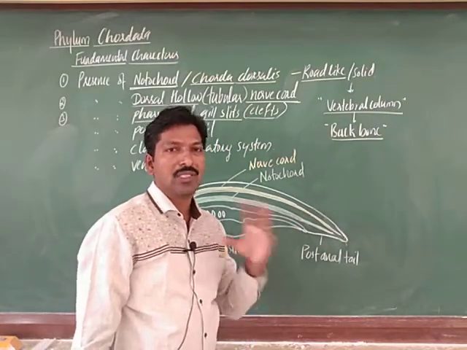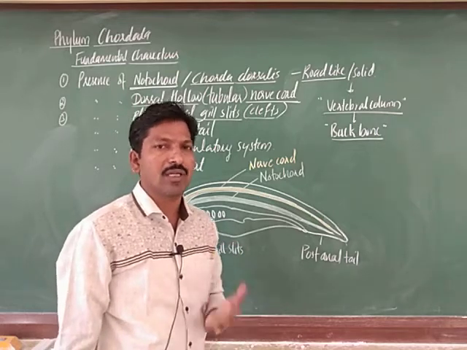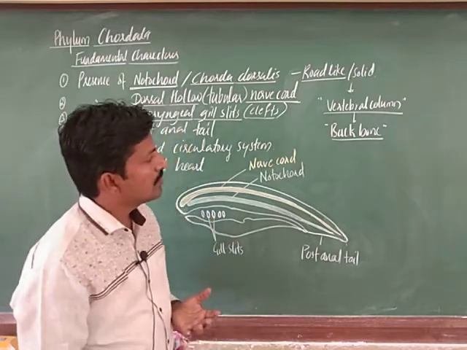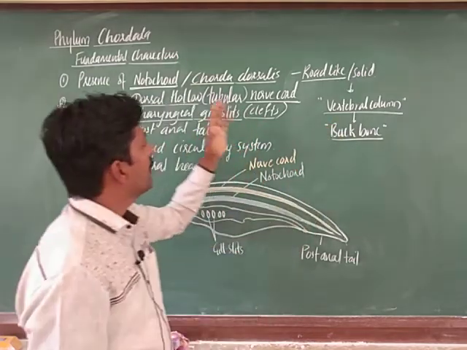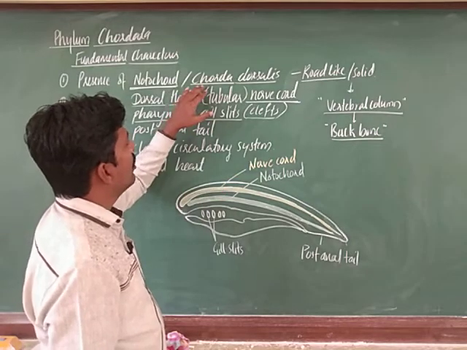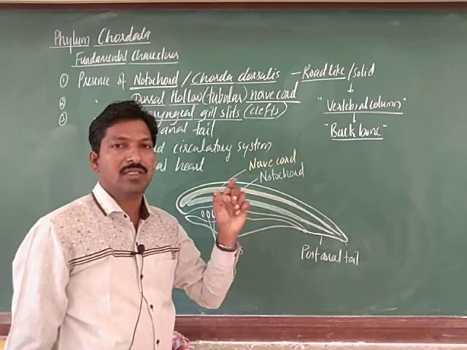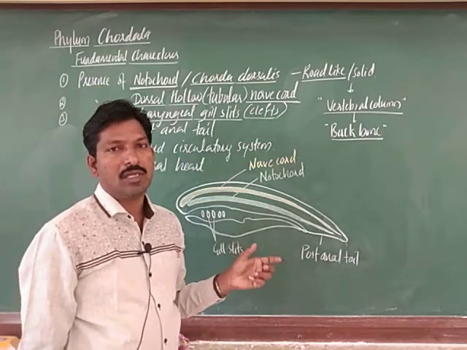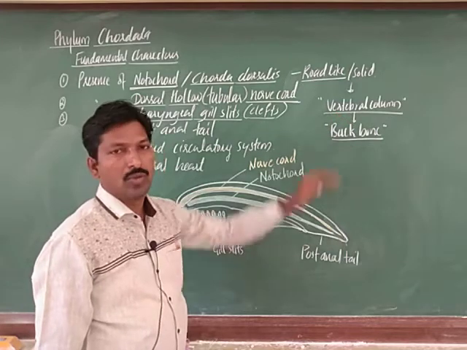That endoskeleton system, bony or cartilaginous, is formed by this main structure. We refer to it as notochord in the early stage, and in later stages as either vertebral column or backbone.